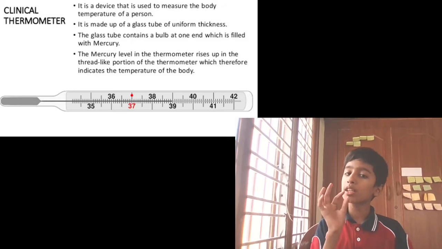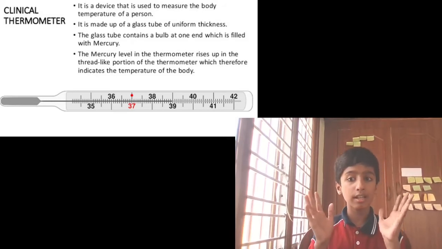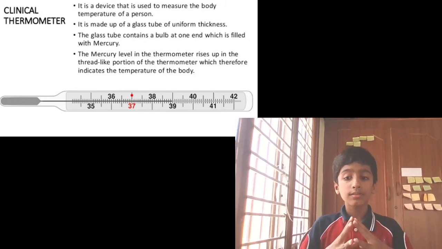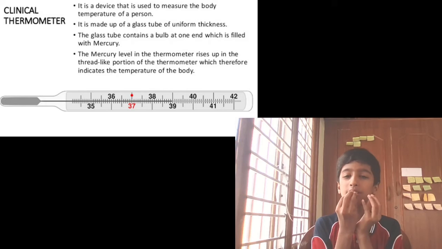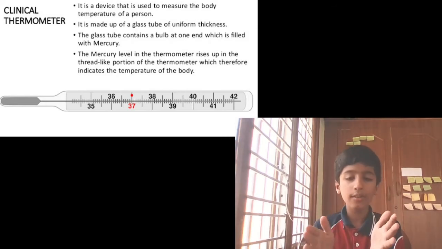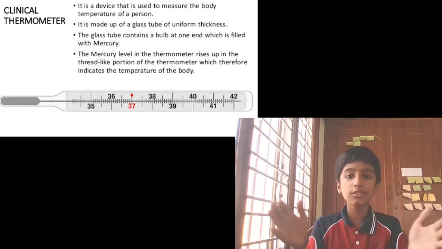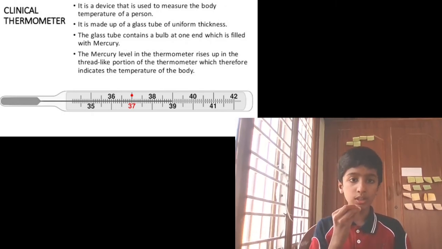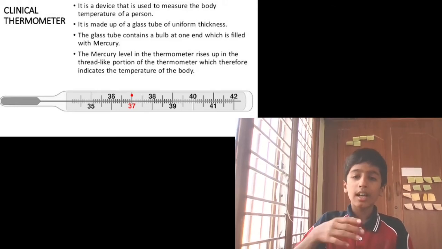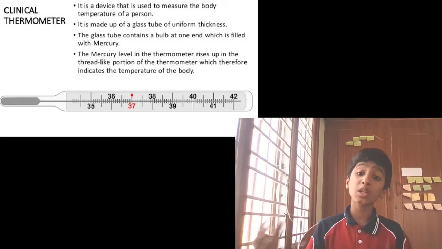So when we put it into our mouth, when the heat comes, things will expand. I think you have already studied it. When heat comes, the substance will expand, right? So when we put it into our mouth, our body's heat will be touching that mercury, so that mercury will expand.